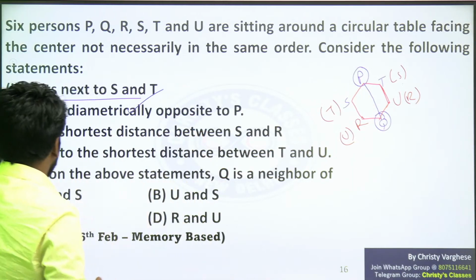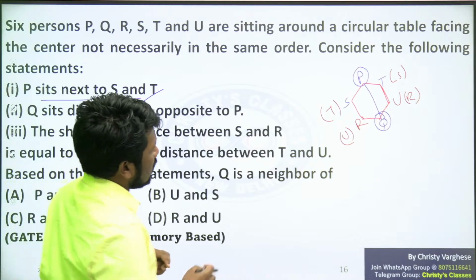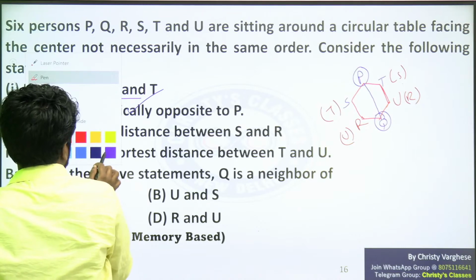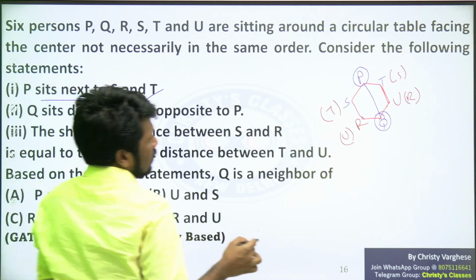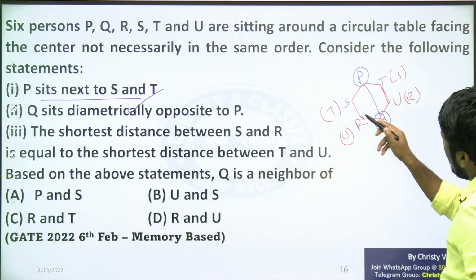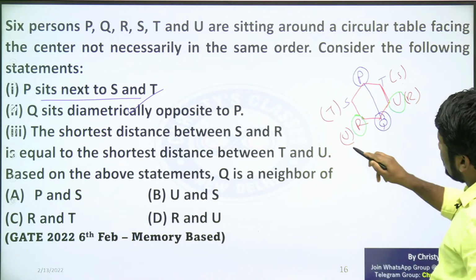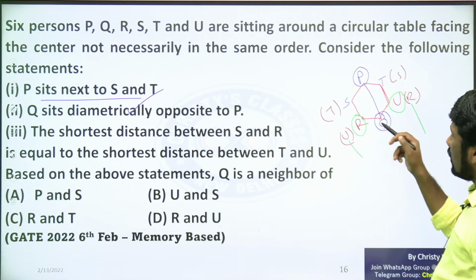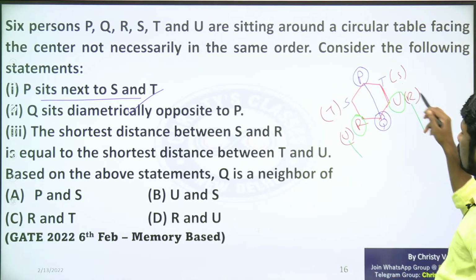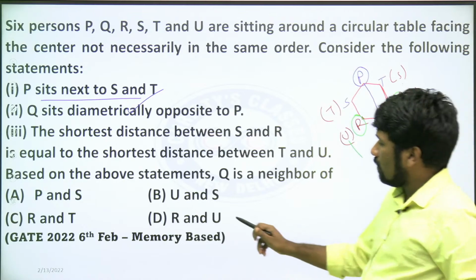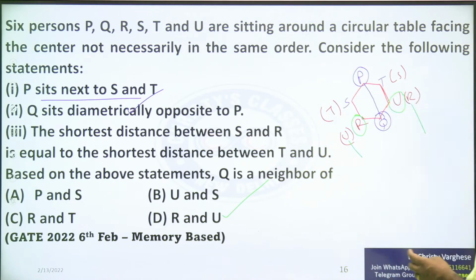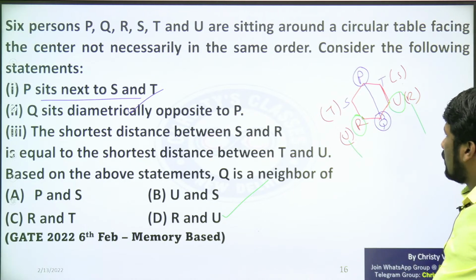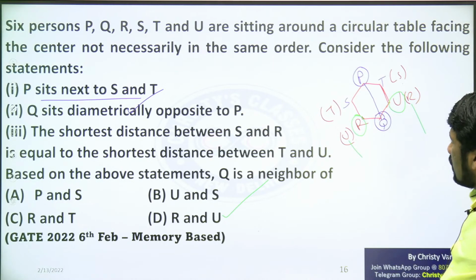So based on the above statements, Q is the neighbor of whom? Q's neighbors are R and U in this reality. In the other reality also it is U and R. So R and U itself. The order can be U here, R here, or R here, U here. Both are possible. But anyway, R and U only can be neighbors of Q. Are you all understanding? That is how the answer is R and U.